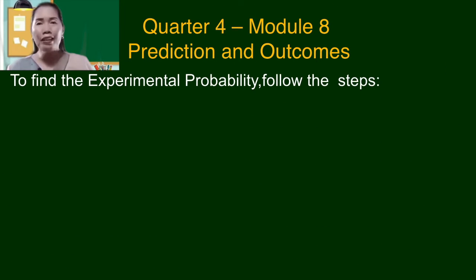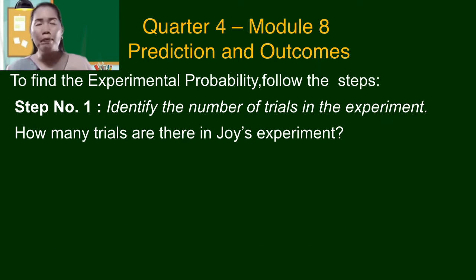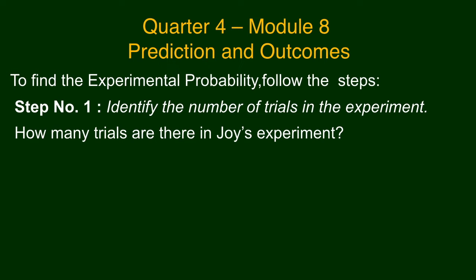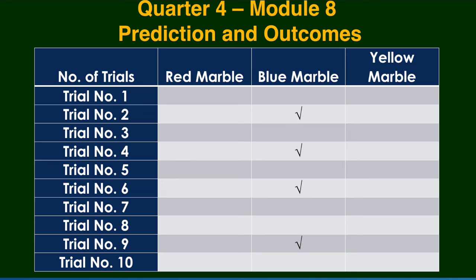How to find experimental probability? To find experimental probability, we need to do the following steps. Step number 1. Identify the number of trials in the experiment. How many trials are there in Joy's experiment? Yes, exactly, there are 10 trials. Step number 2. Count the number of times a blue marble was picked. Let's count together. 1, 2, 3, 4. So there are 4 blue marbles.